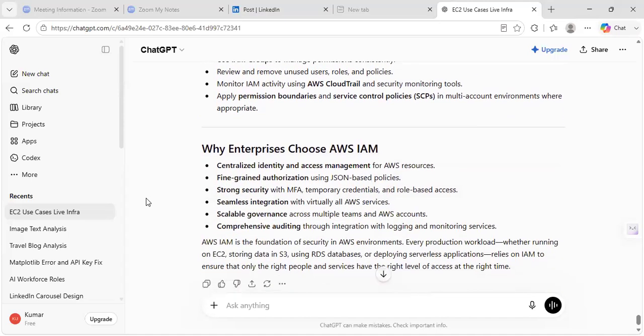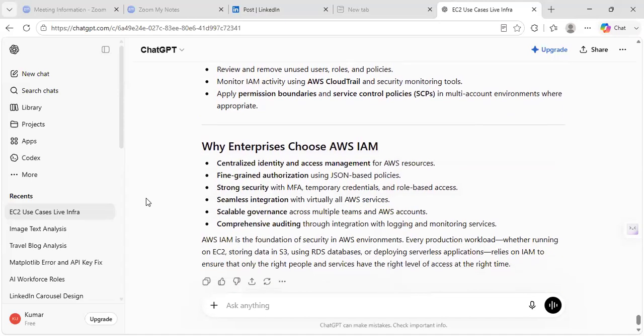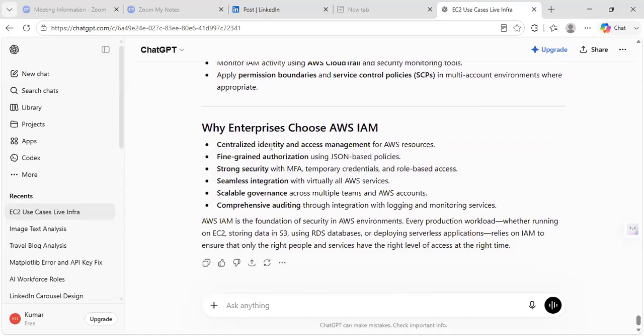So why do enterprises choose AWS IAM? It is a centralized identity access management for AWS resources, fine-grained authorization using JSON-based policies, and strong security with MFA, temporary credentials, role-based access, then seamless integration with virtually all AWS services.